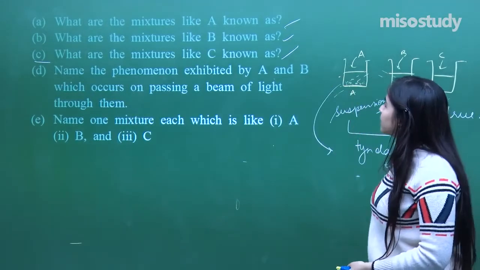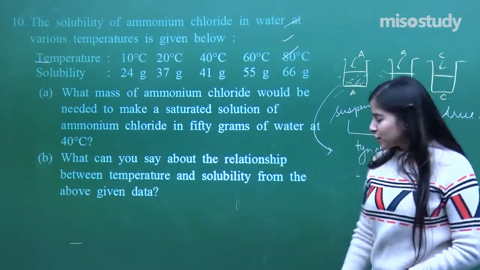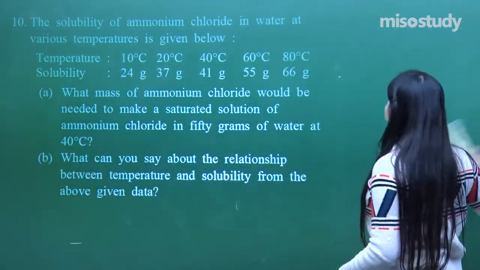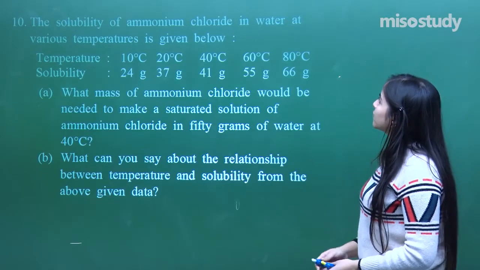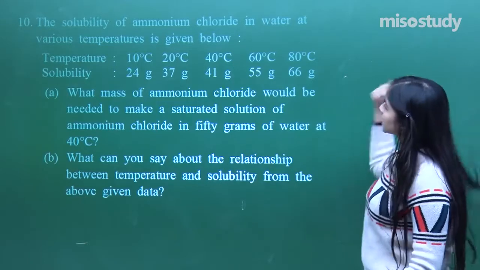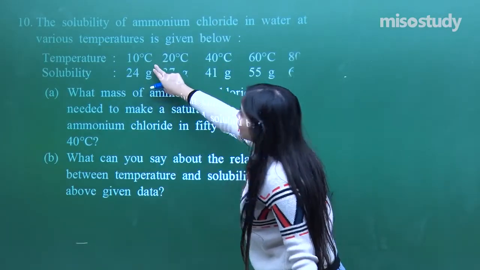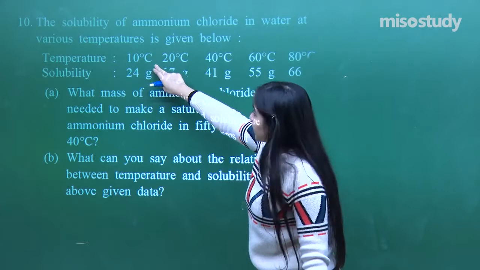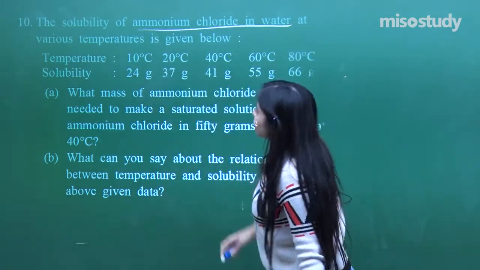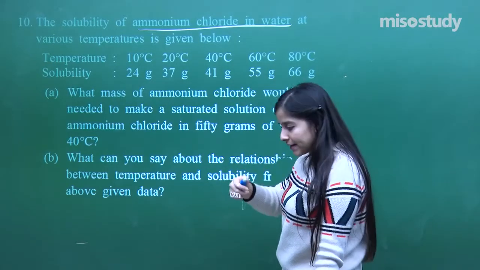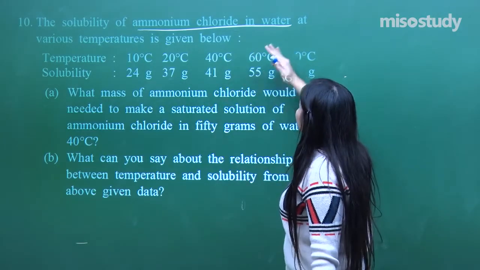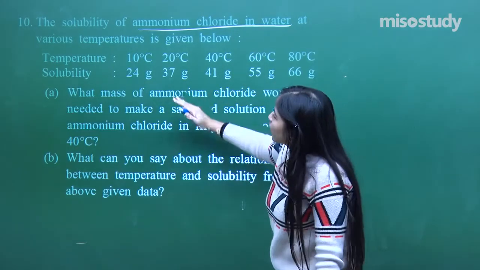So that was question number 9. Coming on to question number 10, the last one of this series. The solubility of ammonium chloride in water varies at various temperatures. At 10 degrees Celsius, the solubility is 24 grams of ammonium chloride in water. As I increase the temperature of the solution, more and more ammonium chloride gets dissolved. What does it say now?